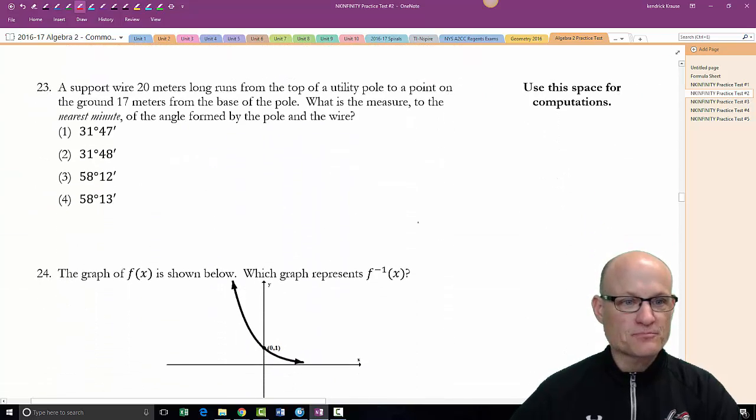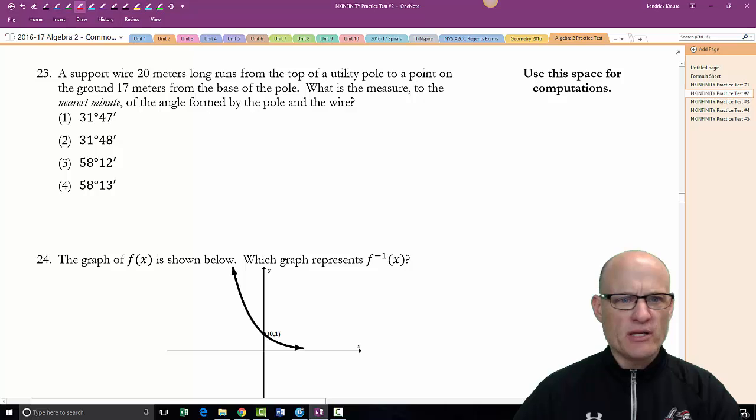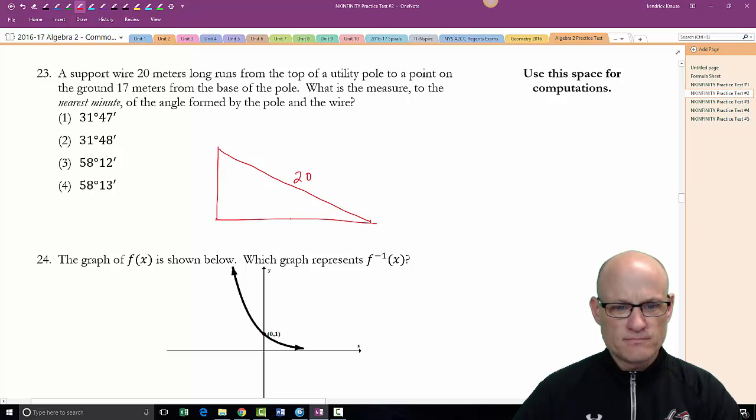2 left, kids. A support wire 20 meters long runs from the top of a utility pole to the ground at a point on the ground 17 meters away. And we're assuming the pole's perpendicular to the ground. What is the measure to the nearest minute of the angle formed by the pole and the wire?